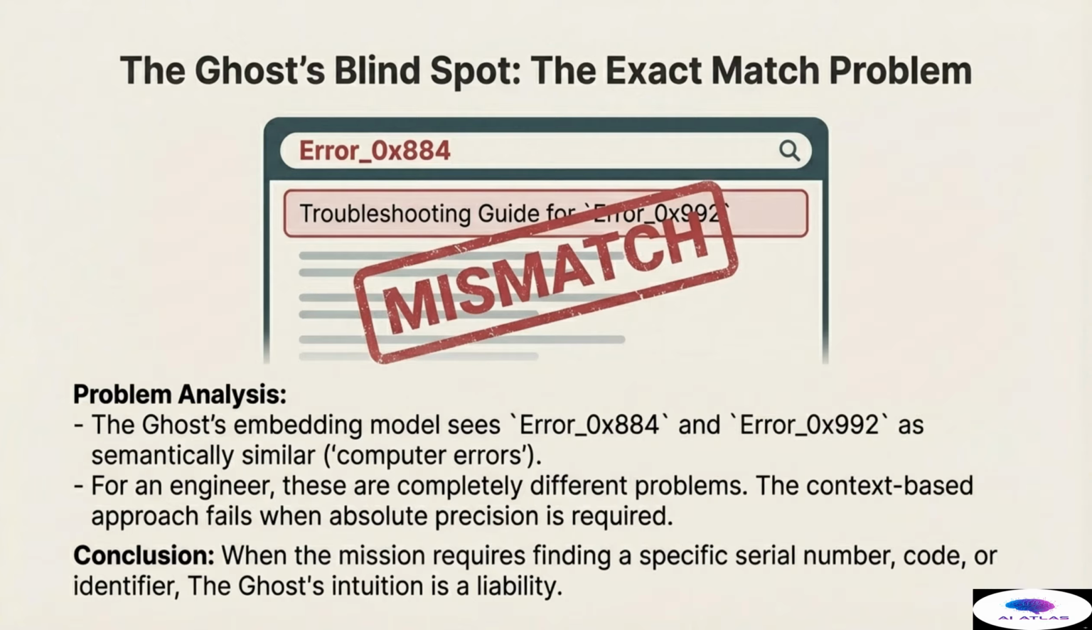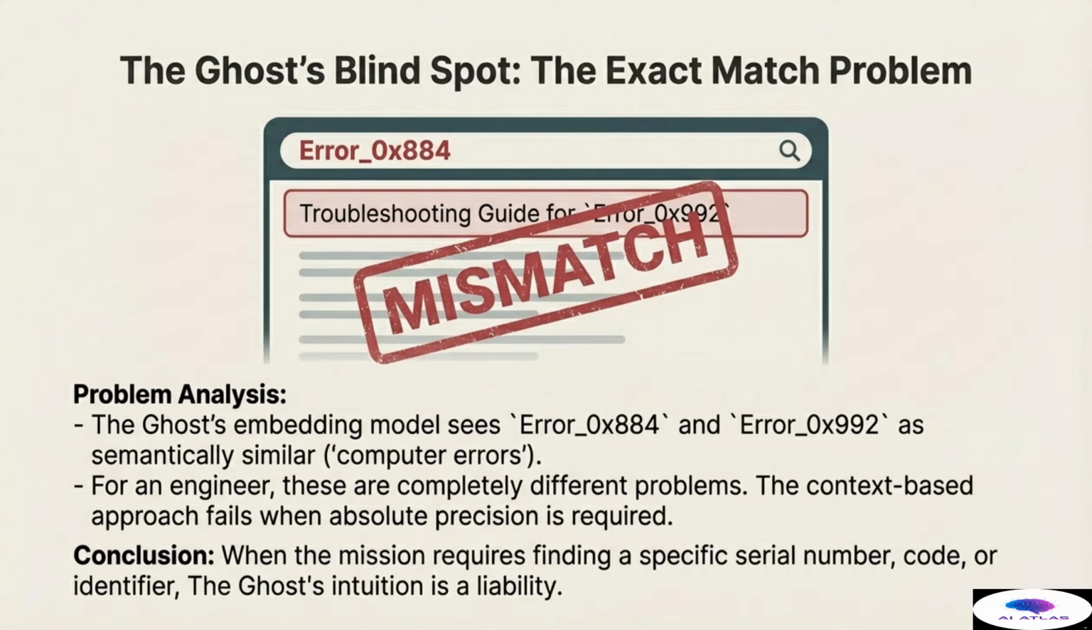The ghost's context-based approach fails here, resulting in a crucial mismatch when absolute precision is required. The underlying conceptual similarity masks the critical difference in the specific token. The conclusion is clear. When the mission requires finding a specific serial number, a highly sensitive code, or a precise identifier, the ghost's intuition, which relies on conceptual similarity, becomes a serious liability.